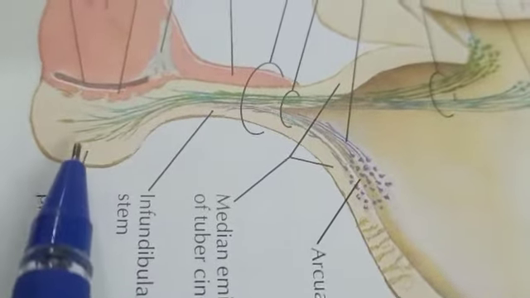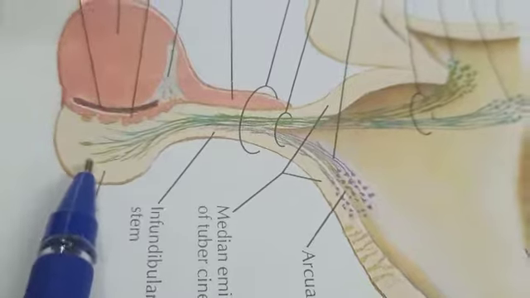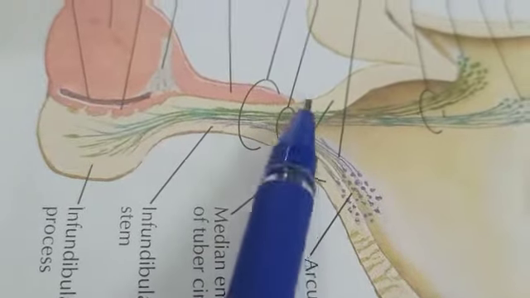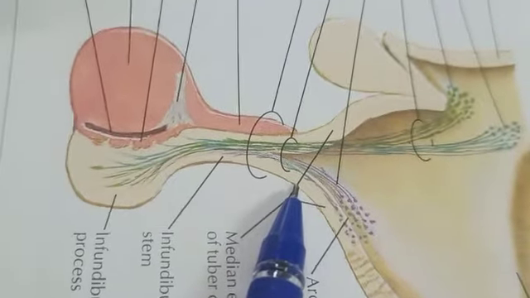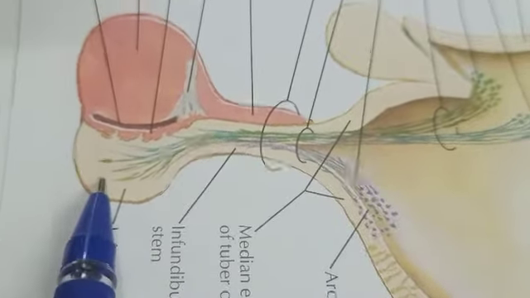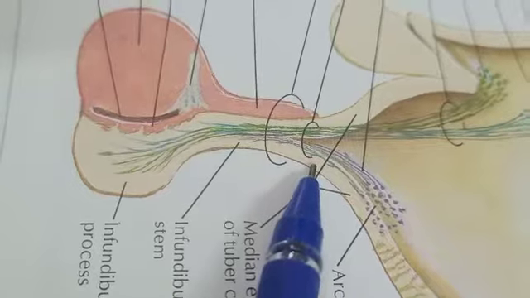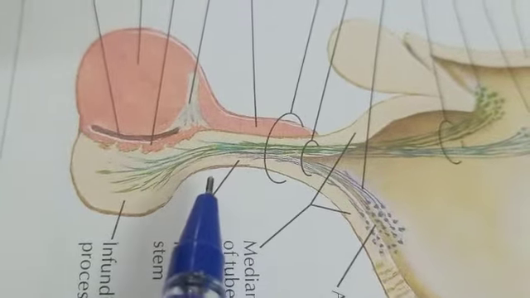Then pars nervosa. So neurohypophysis or posterior pituitary is again divided into three parts: pars nervosa, infundibulum, and median eminence. So these are the subdivisions of the pituitary gland.